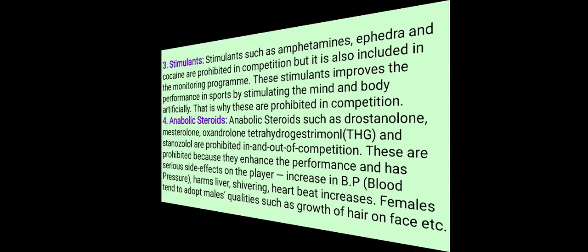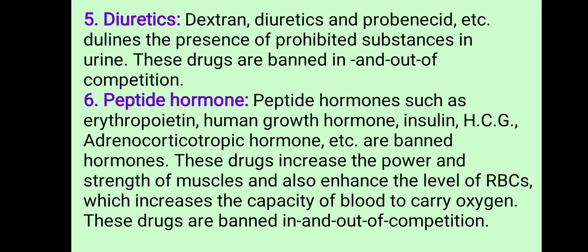Then next we have diuretics. The names given are dextran, probenecid, etc. They are detected by the presence of the prohibited substance in the urine. With the help of a urine sample, they find these drugs, which are banned in and out of competition. Diuretics are banned for competition because they are mostly applicable for events related to weight categories, like wrestling, boxing, weightlifting.